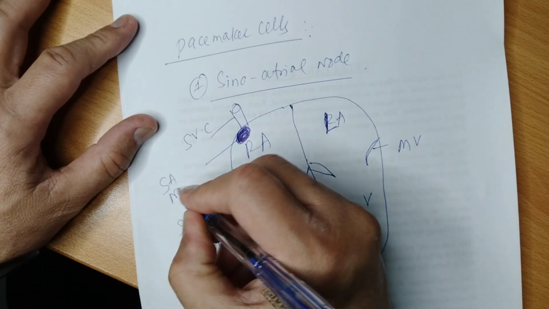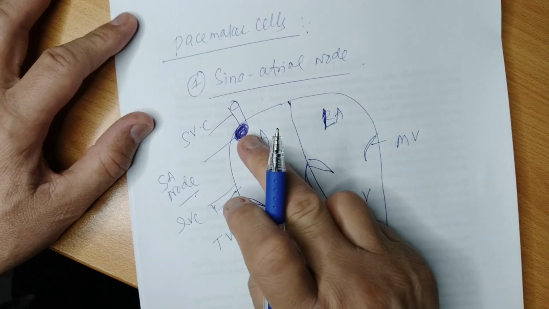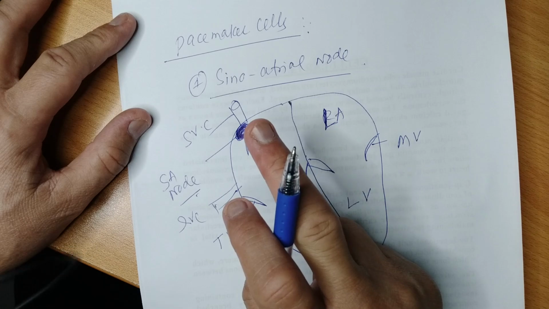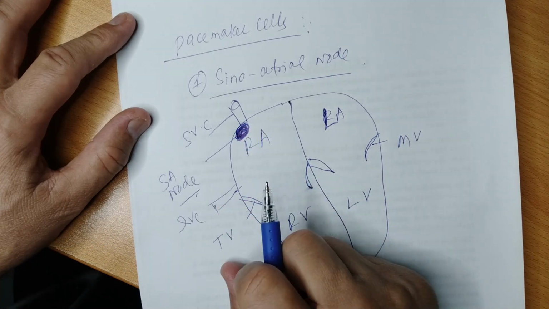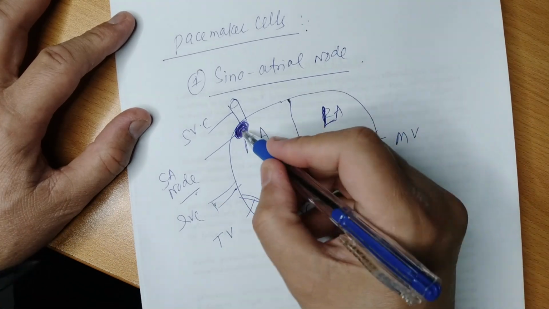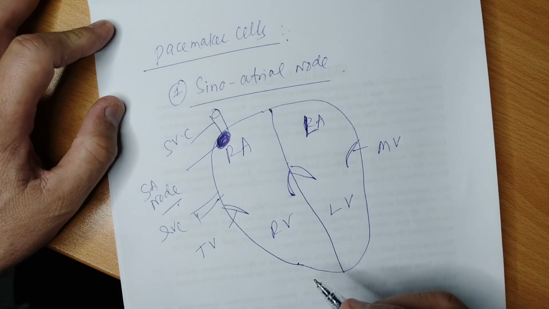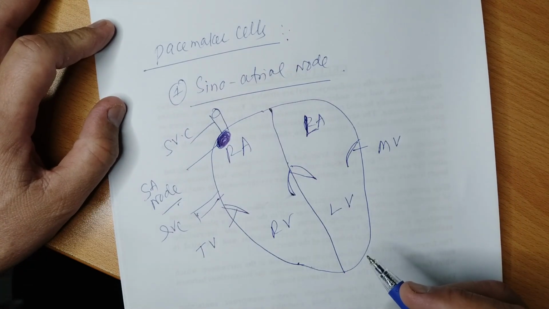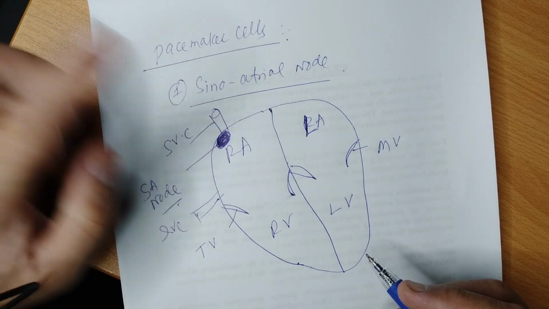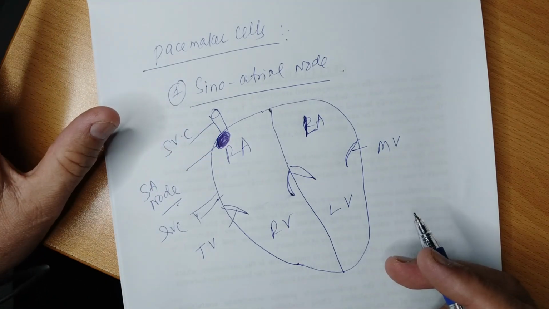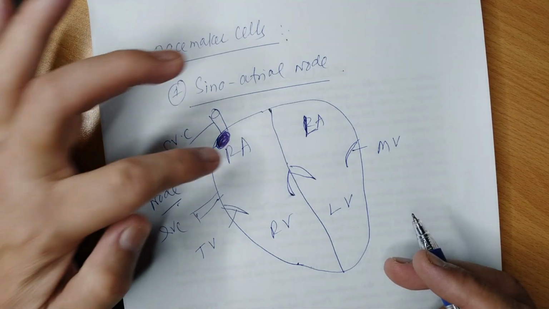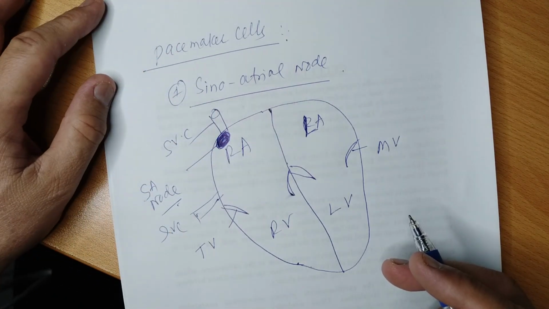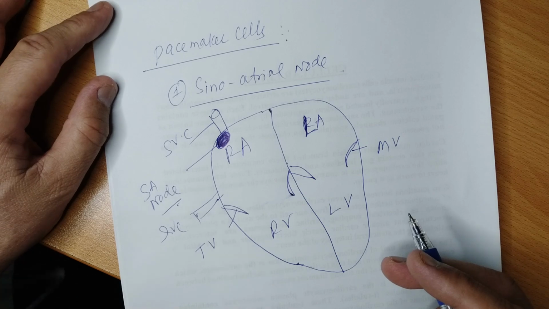This is the SA node, the sinoatrial node, which contains specialized pacemaker cells or electrical pulse generating cells. This is the main and first component of the electrical wiring system of the heart, which is responsible for generation of the electrical impulse. This is also known as the physiological pacemaker of the heart, and the rhythm generated on ECG by this SA node is known as normal sinus rhythm.